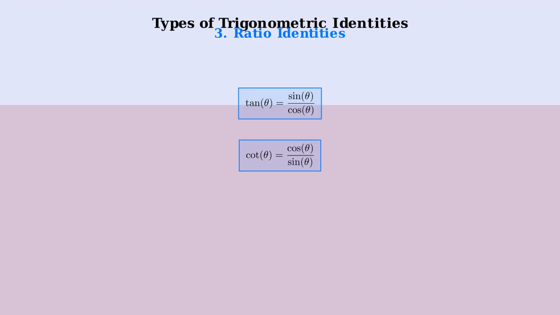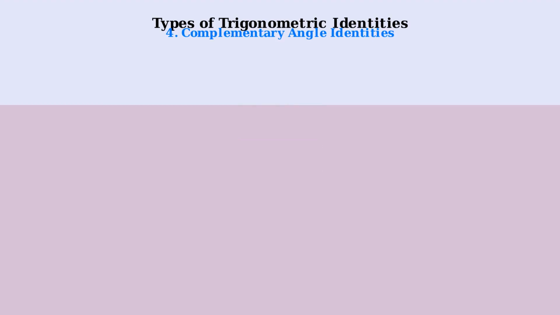This is the reciprocal of the tangent ratio. The fourth type are complementary angle identities. These show relationships when two angles add up to 90 degrees. Sine of 90 degrees minus theta equals cosine theta. This shows that sine and cosine are complementary functions.